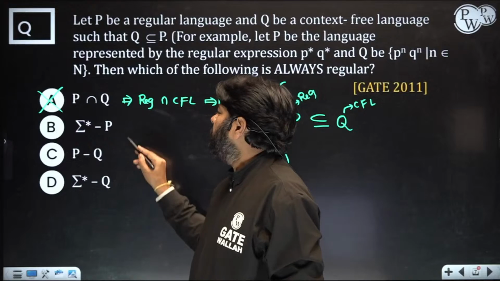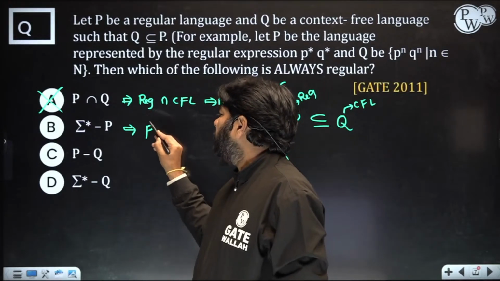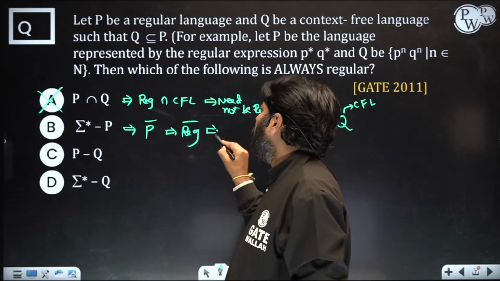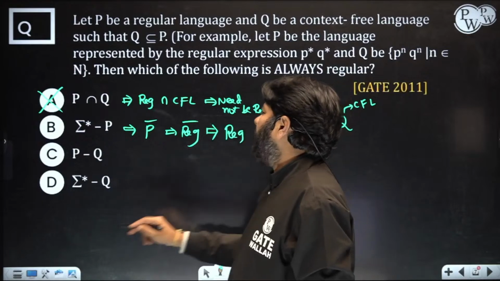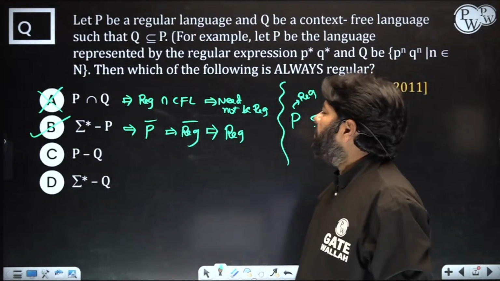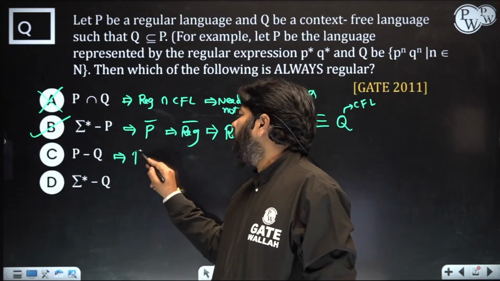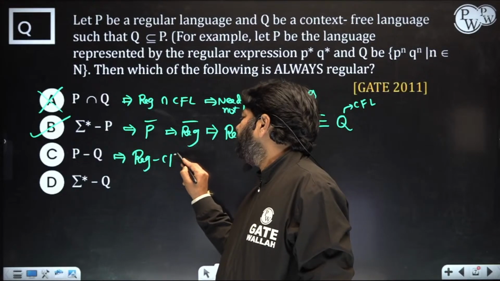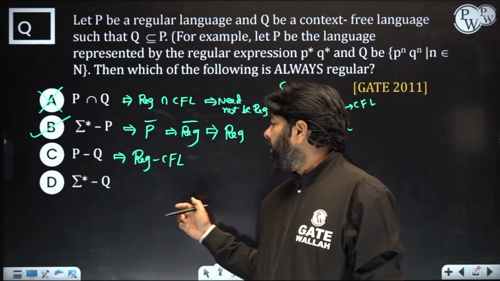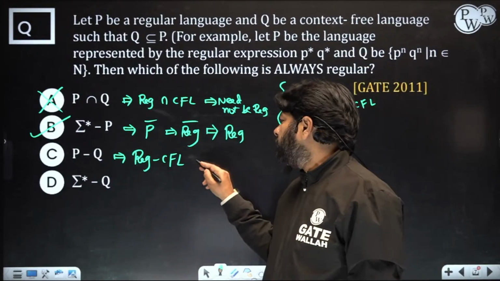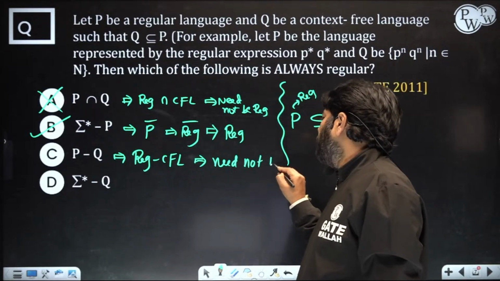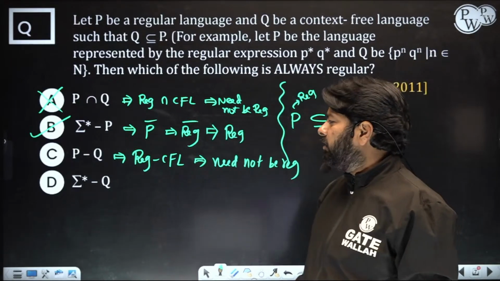Sigma star minus P implies P complement. Complement of regular is always regular. So this is guaranteed always regular. Next, P minus Q. From the regular language, you are trying to delete a CFL. If you take the regular language sigma star, (A plus B) whole star, minus A power n B power n, then the complement of A power n B power n comes. That is not regular. So it need not be regular in general. Sometimes regular, sometimes not regular.